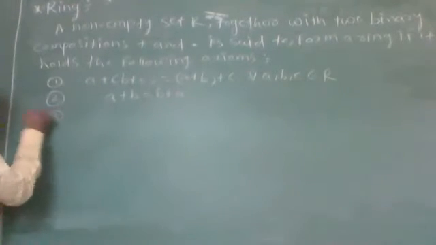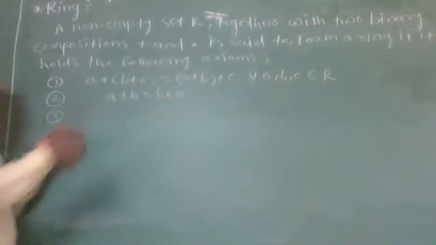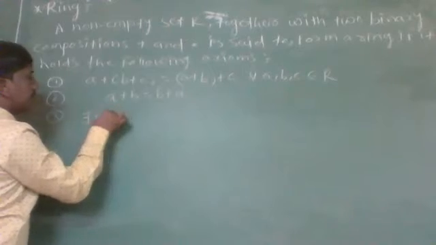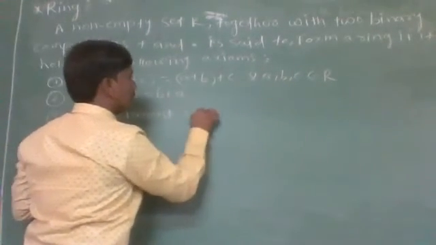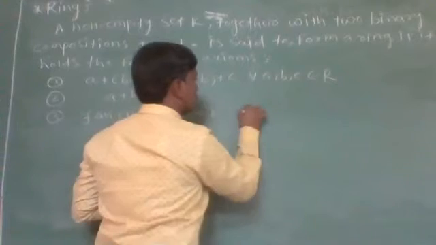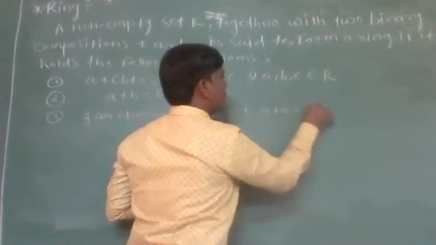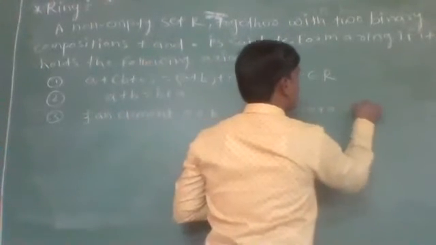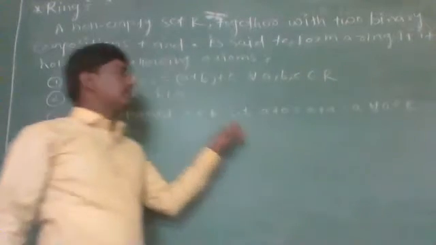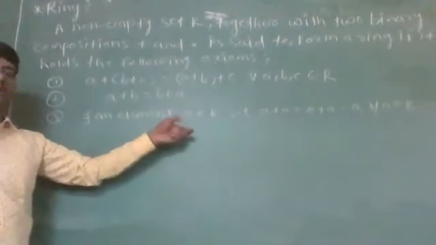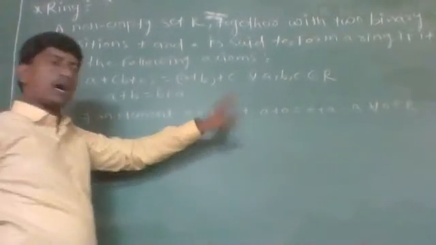Third one is existence of identity. There exists an element 0 belonging to R such that a + 0 will be equal to 0 + a will be equal to a for all a in R. As it is with respect to addition, then 0 will be the identity element in R.